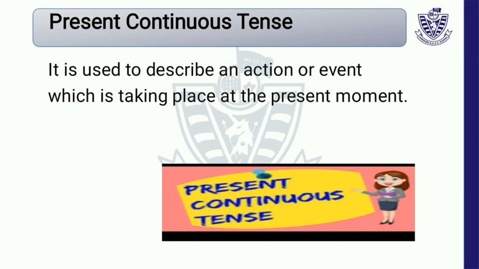Present continuous tense. What is the meaning of present continuous tense? Present means मौजूदा, continuous means जारी, tense means ज़माना. मौजूदा ज़माने में वक्त काम का जारी होना. Present continuous tense is used to describe an action or event which is taking place at the present moment. ये हमें tense बताता है कि हमारा जो काम है ये अभी मौजूदा ज़माने में जारी है. Like what I am doing: I am speaking, you people are listening, and you can say I am eating my lunch, and they are going to school. Same like this, our work is continuing at the present moment.